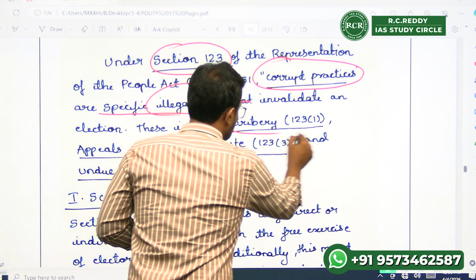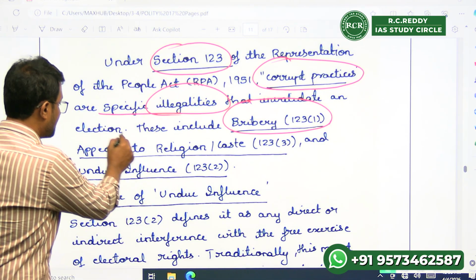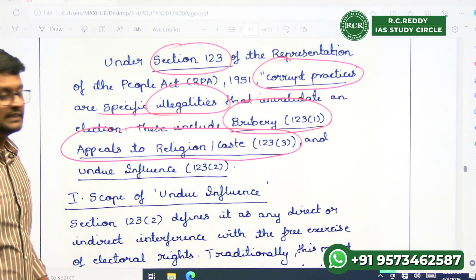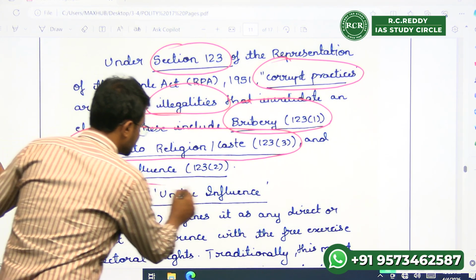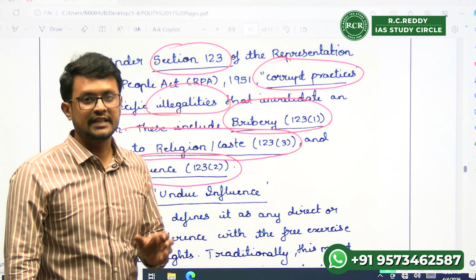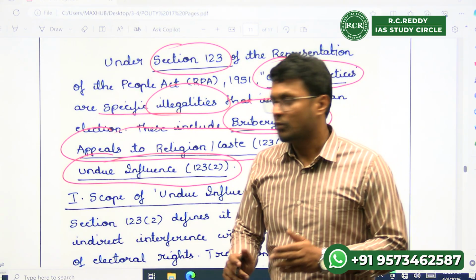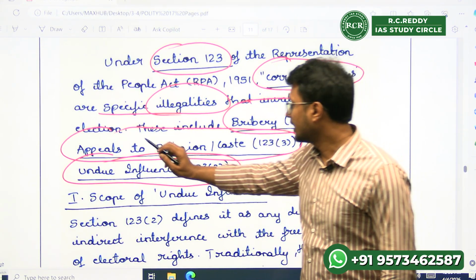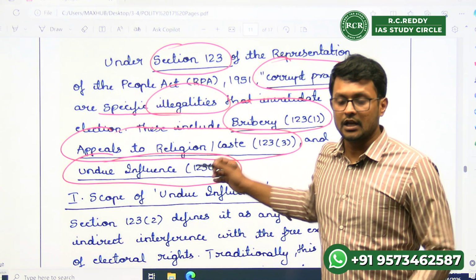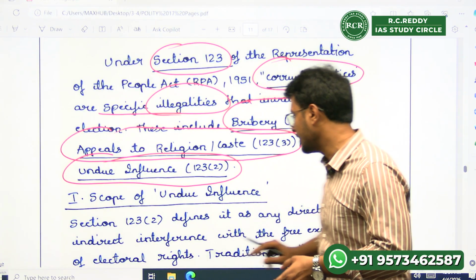One is bribery under Section 123(1). Right? Second is appeals to religion or caste under Section 123(3). And third is undue influence under Section 123. So for the first part of the question, we said, dear examiner, there are three major corrupt practices. One of them is bribery, one of them is appeals to religion, and third is undue influence. Right? Now I will peel the next layer. The next layer is, what is this concept of undue influence?